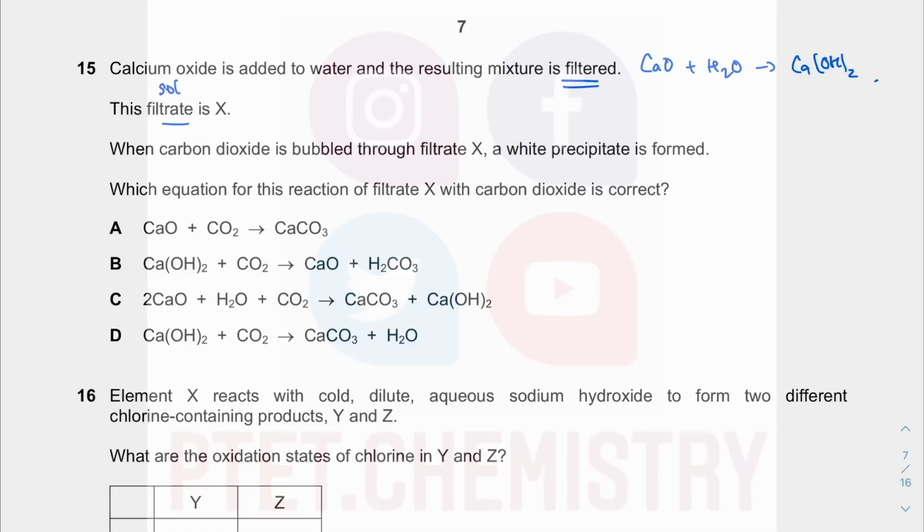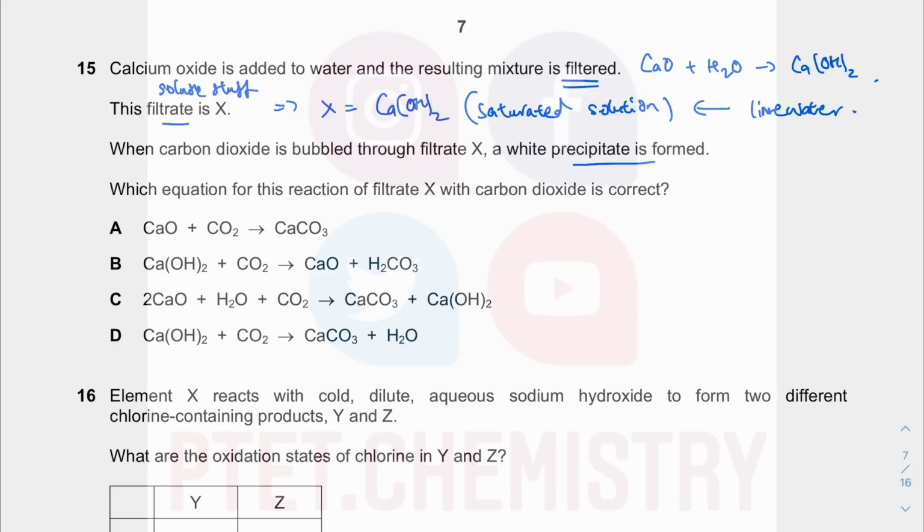Filtrate is the soluble stuff. So meaning to say, X is the calcium hydroxide. This is called a saturated solution because you dissolve as much as you can in it, and this is actually lime water. Lime water, which you use to test for CO2, is a saturated solution of calcium hydroxide. When you bubble CO2 through that, you get a white precipitate, like I said, test for CO2. Calcium hydroxide is a base or an alkali.